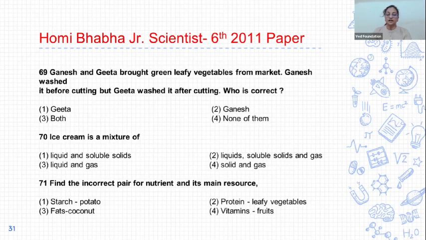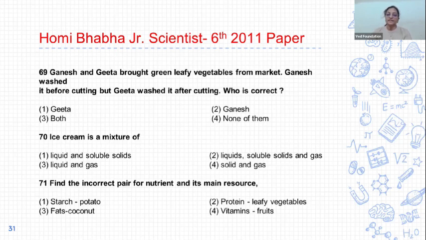Next question, 69. Ganesh and Gita brought green vegetables from the market. Ganesh washed them before cutting, but Gita washed them after cutting. Who is correct? First Gita, second Ganesh, third both, and fourth none of them. So the correct answer is option 2, Ganesh. The proper method is to wash vegetables before cutting.